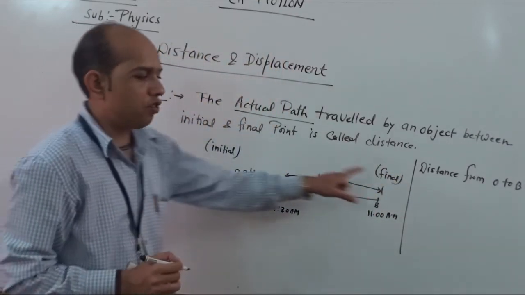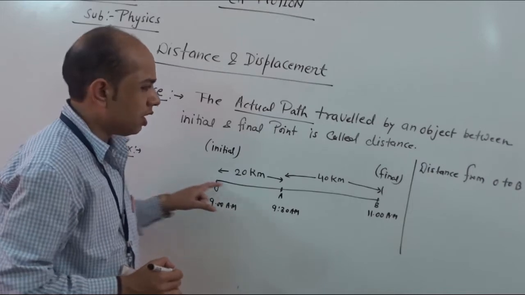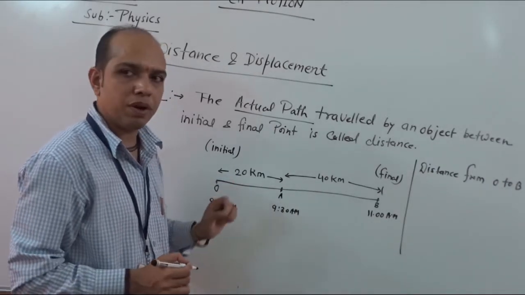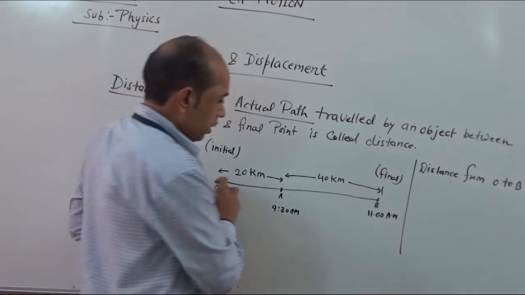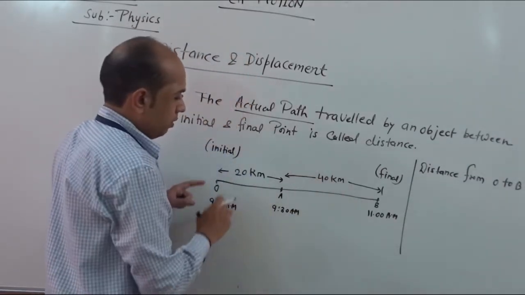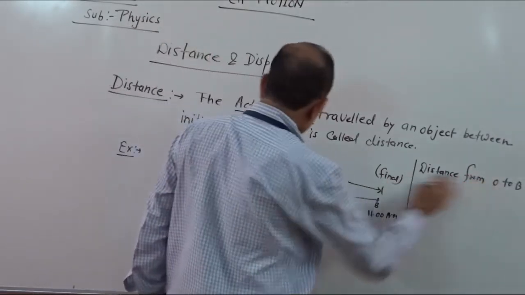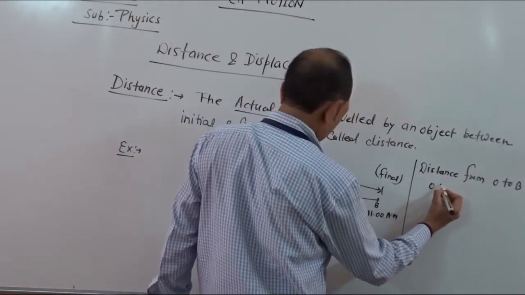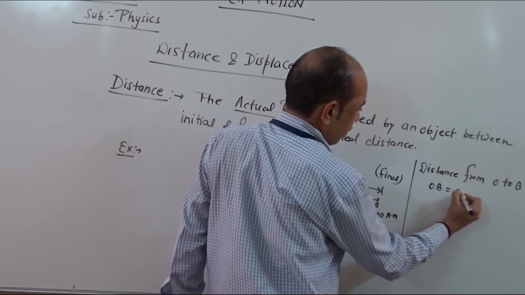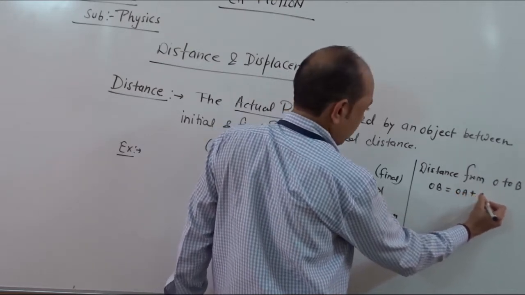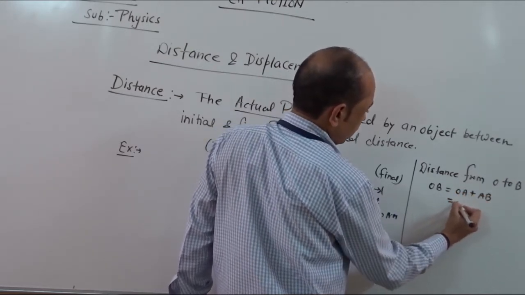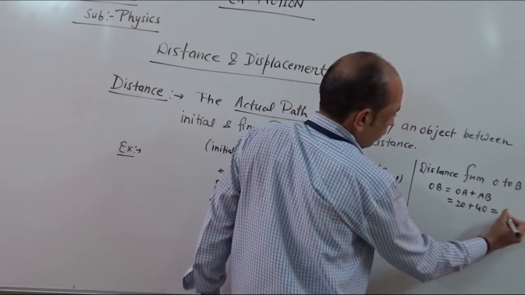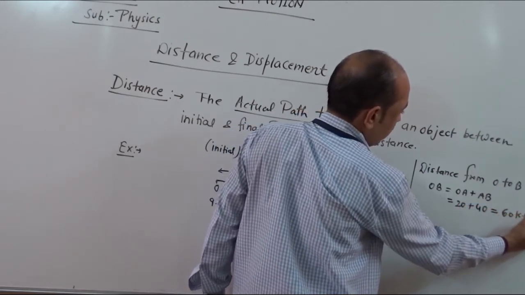Between initial and final, the bus is traveling along a straight line path. It may be possible that it is a curved path, but in this example we take a straight path. So distance from O to B is OA plus AB, which is 20 kilometer plus 40 kilometer. So distance is 60 kilometer.